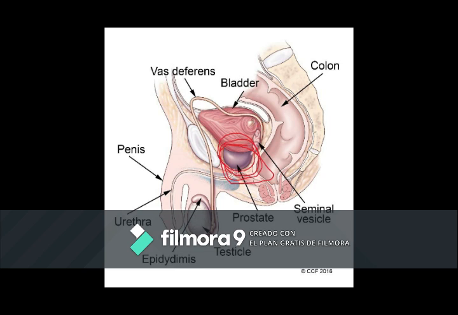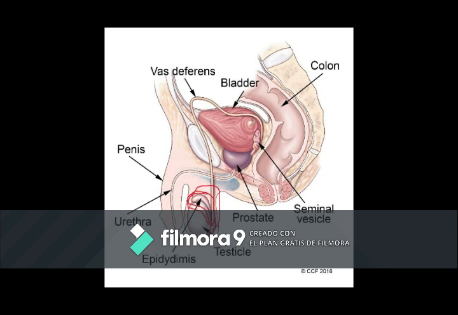The prostate is a walnut-sized structure that is located below the urinary bladder in front of the rectum. The prostate gland contributes additional fluid to the ejaculate. Prostate fluids also help nourish the sperm. The urethra, which carries the ejaculate to be expelled during orgasm, runs through the center of the prostate gland.